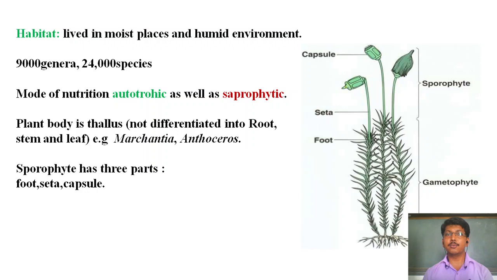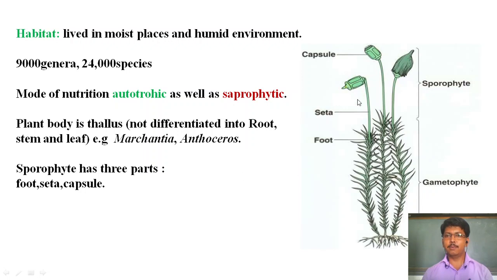Mode of nutrition: they are autotrophic as well as saprophytic. The plant body is a thalloid structure, for example Marchantia and Anthoceros. The sporophytic body has three parts: foot, seta and capsule.